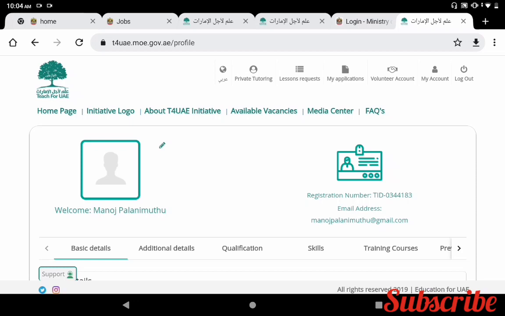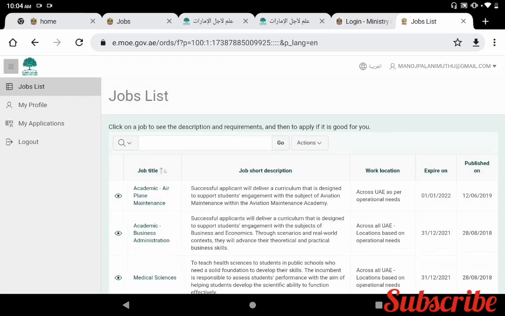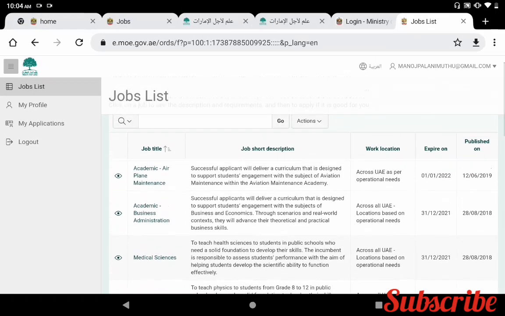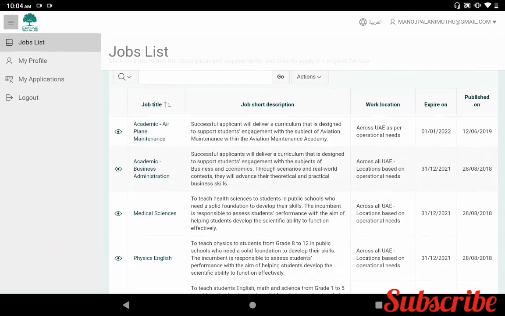So here you can check the available vacancies. Once you have checked the available vacancies, there is academic airplane maintenance, work location across UAE as per operational needs. The job is going to expire January 1st, 2022. Academic business administration across all UAE based on the operational needs. The deadline of this application is 31 December 2021.